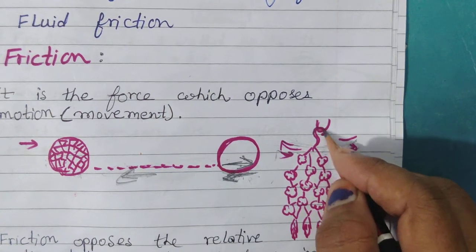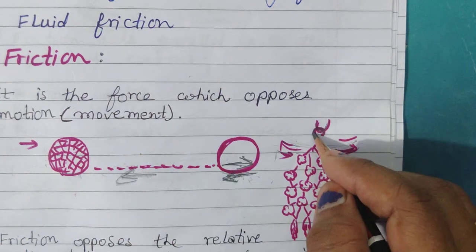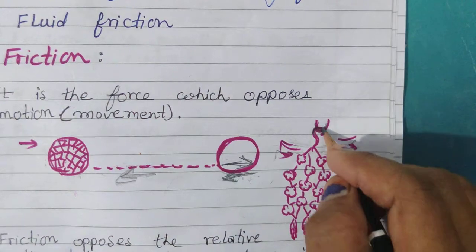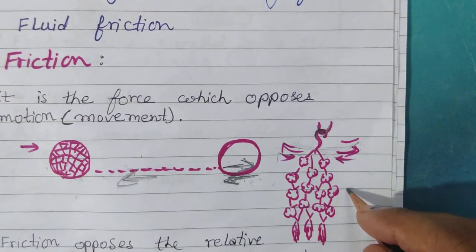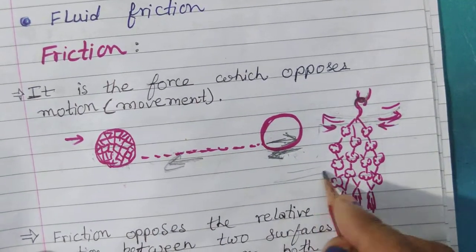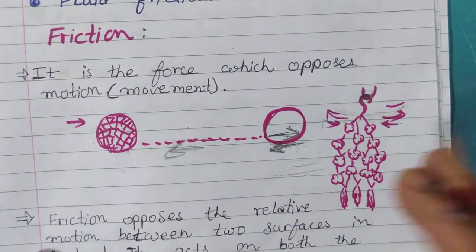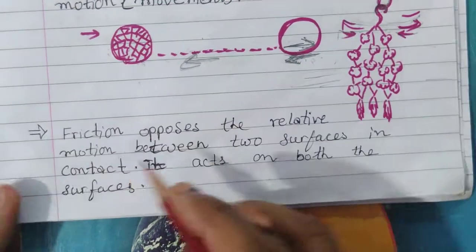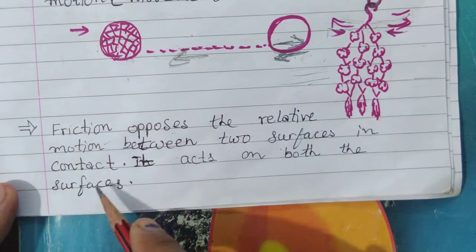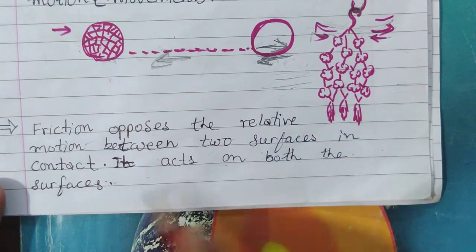And also the hook of this wind chime is facing friction. The hook of this wind chime is also in motion, so it is also facing friction here. So after some time this wind chime also stops and it starts to move whenever there is a flow of wind, because wind is also a type of force. So simply we can say friction opposes the relative motion between two surfaces in contact. It acts on both the surfaces.